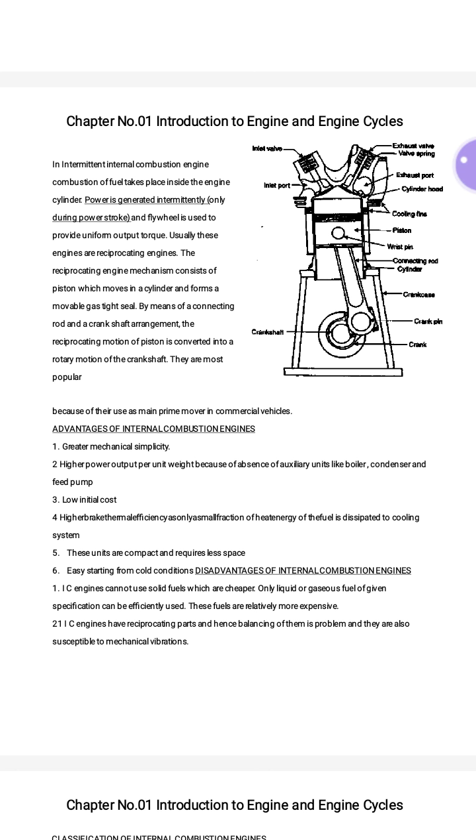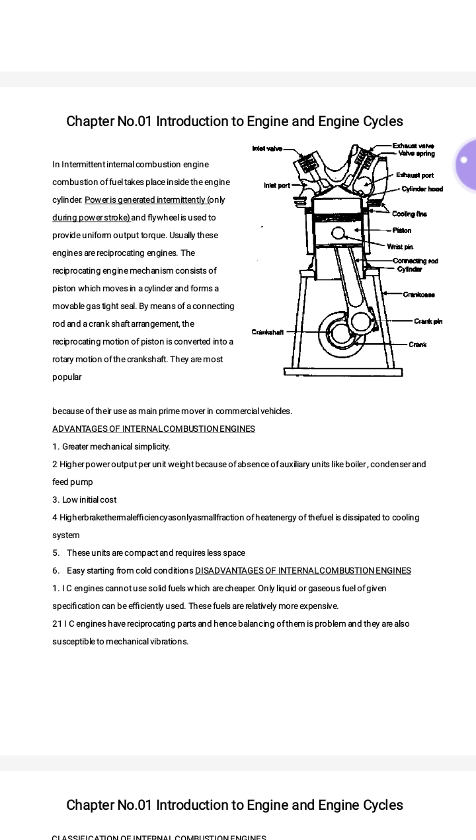Next, advantages of the internal combustion engine. As the combustion takes place inside the engine cylinder, there is greater mechanical simplicity. Next, higher power output per unit weight because of the absence of auxiliary units like boiler, condenser and feed pump.